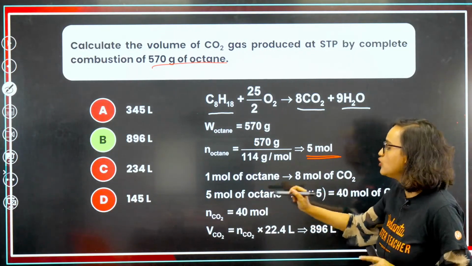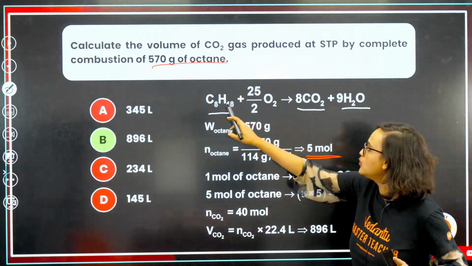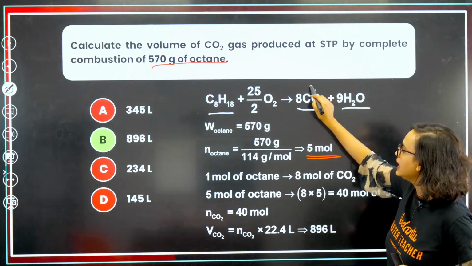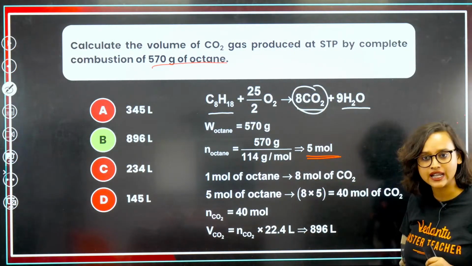Now, we understand that 1 mole of octane gives you 8 mole of CO2, as we can see in the reaction.